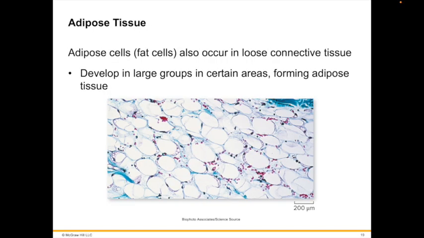Now I'm at adipose. Adipose cells, more commonly termed fat cells, are important for nutrient storage. In certain areas of the body, including under the skin, in bone marrow, and around kidneys, these cells develop into large groups forming adipose tissue. Each adipose cell contains a droplet of fat or triglycerides within a storage vesicle. When needed for energy, the adipose cell hydrolyzes its stored triglycerides and secretes fatty acids into the blood for oxidation by the cells of the muscles, liver, or other organs.